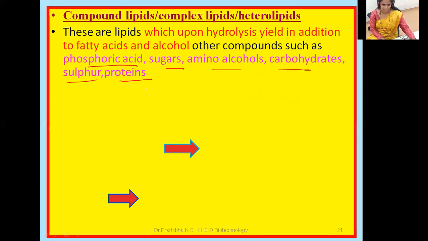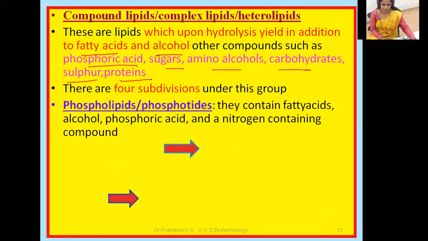Whereas for simple lipids, I told you that we classify these lipids based on the nature of the products we obtain after hydrolysis. Simple lipids upon hydrolysis give only fatty acids and alcohol, right? Whereas in compound lipids, other than fatty acids and alcohol, we obtain all these other compounds. So they call these compound lipids. There are 4 subdivisions under this group.